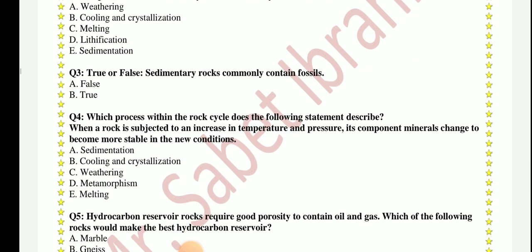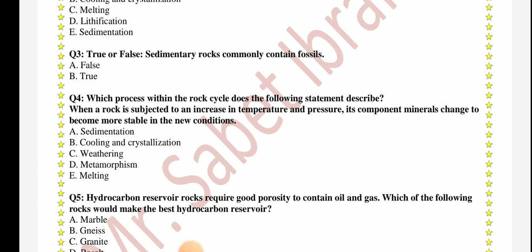Question number 3. True or false? Sedimentary rocks commonly contain fossils. Is it true or false? Sedimentary rocks commonly contain fossils. It's true. So, sedimentary rocks commonly contain fossils is true.